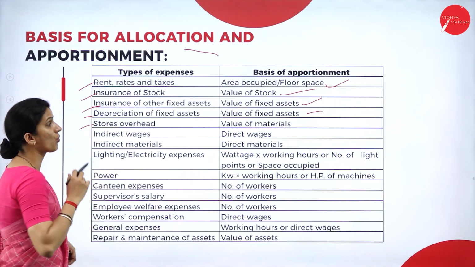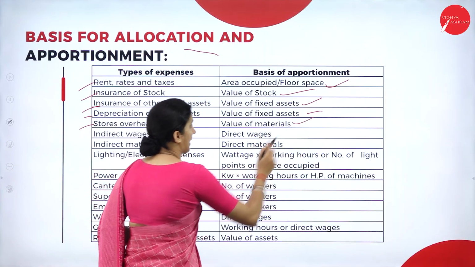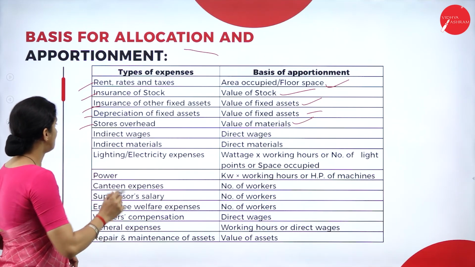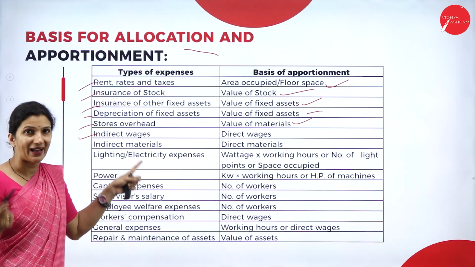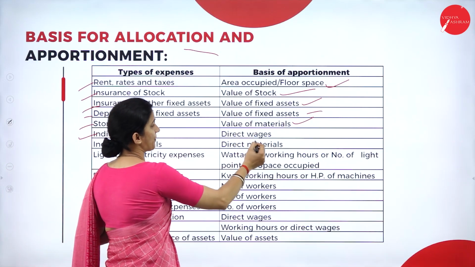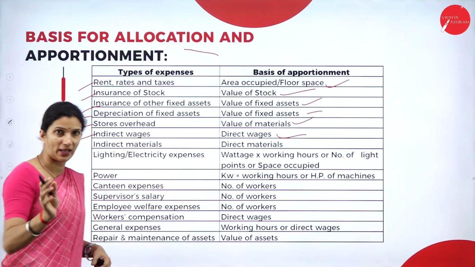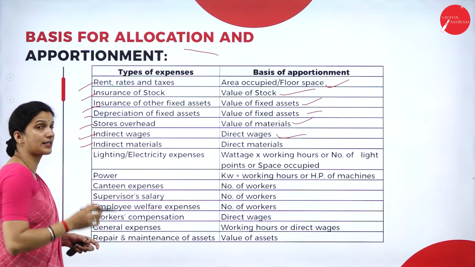And then we have stores overhead. The basis for that is the value of material. Then suppose indirect wages are given. Your basis of apportionment is the direct wages. And then we have indirect material.